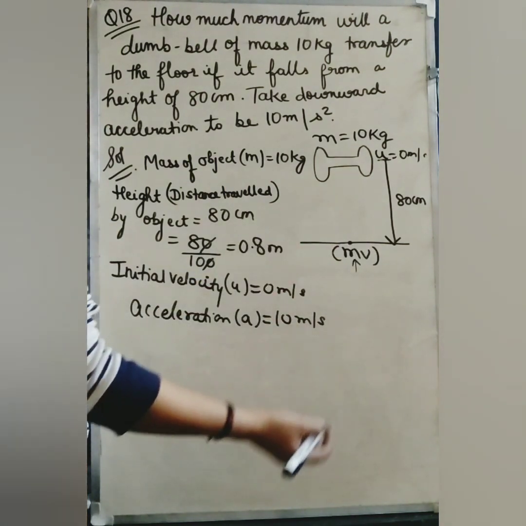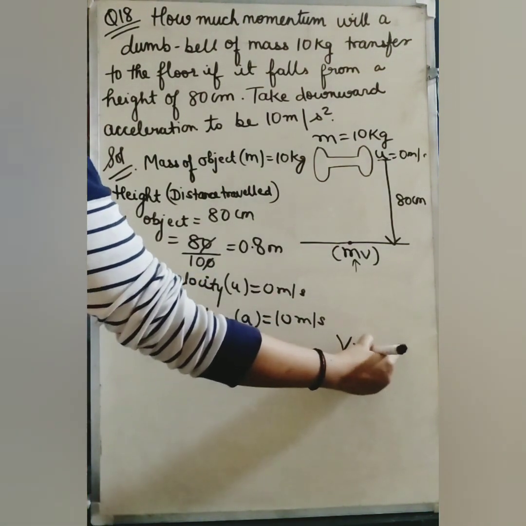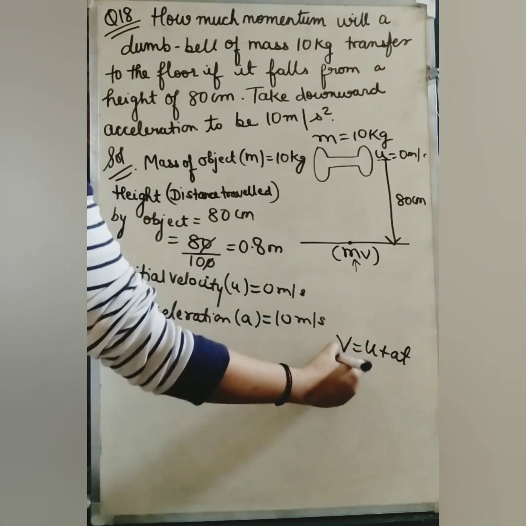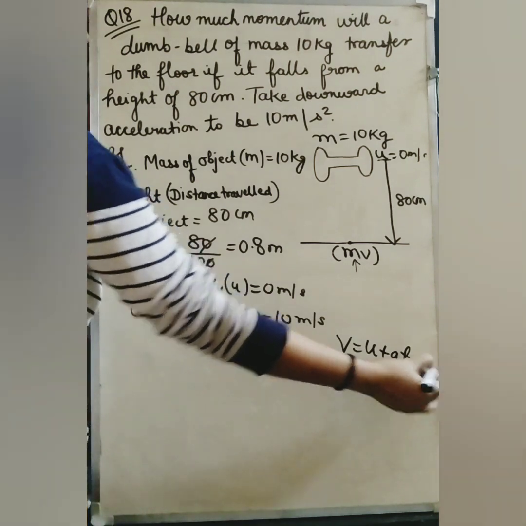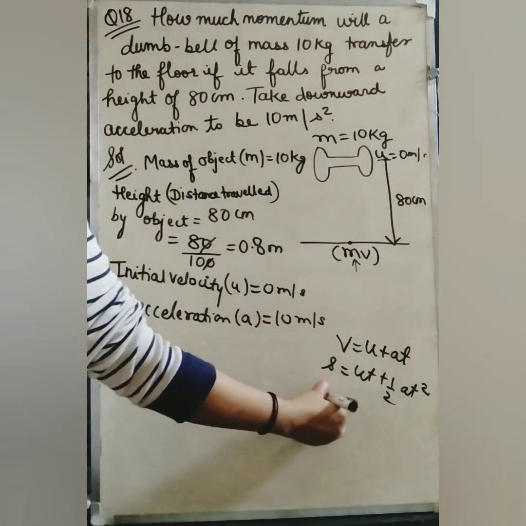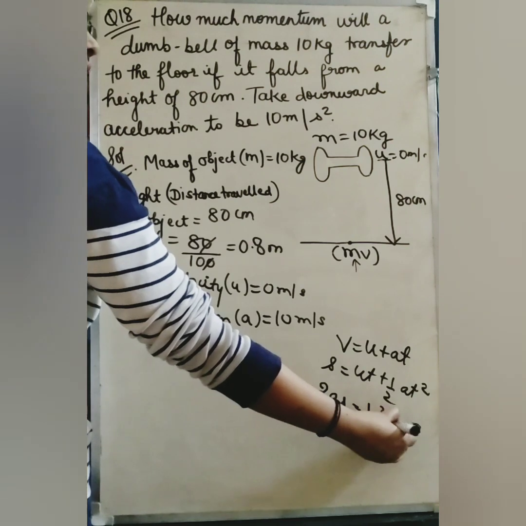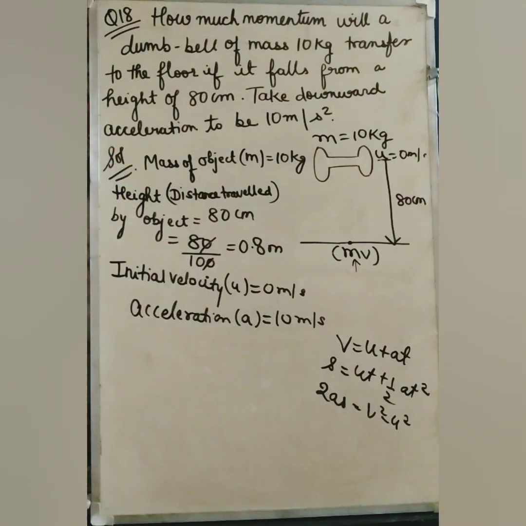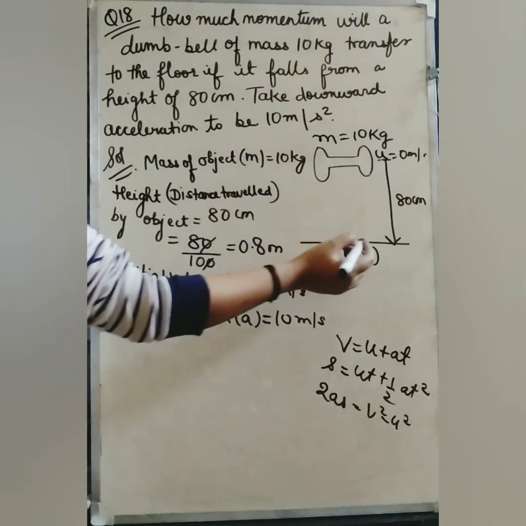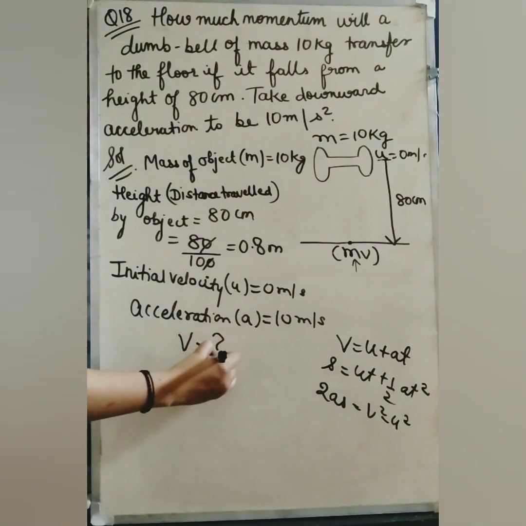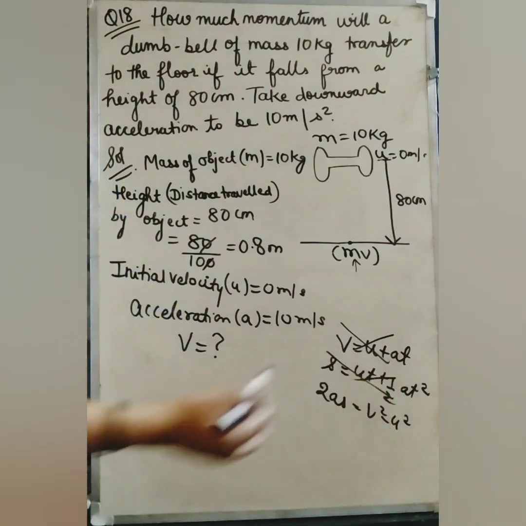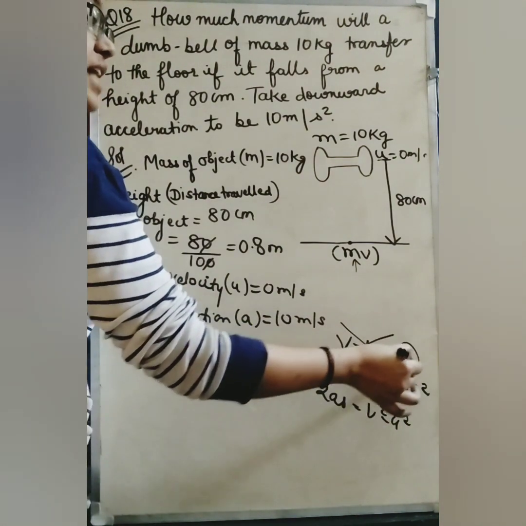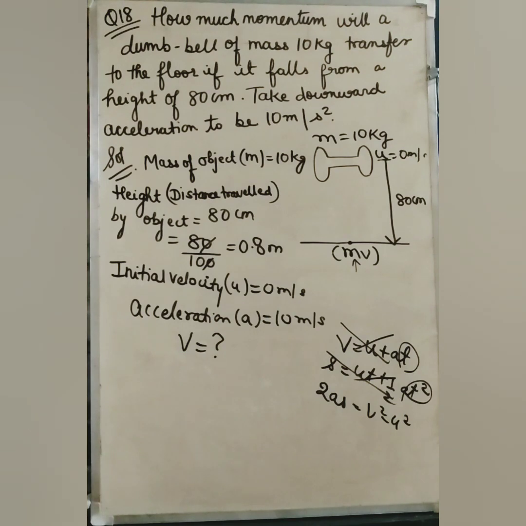So we are having equations of motion. We are having v is equal to u plus at. We are having s is equal to ut plus half at square. And we are having 2as is equal to v square minus u square. Now students, tell me which equation you will use to find out the value of v. See, you cannot use the first equation and the second equation. Why? Because there we need time and we are not having time here. So obviously we have to use the third equation.